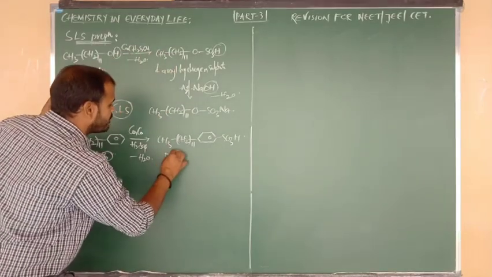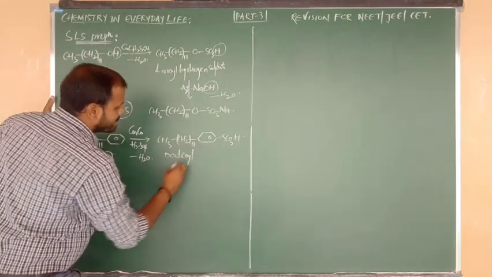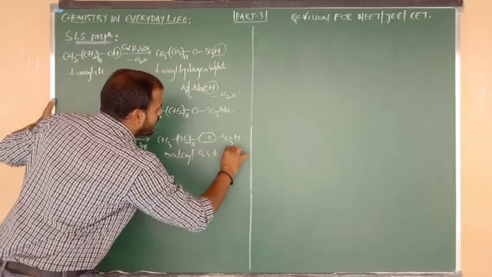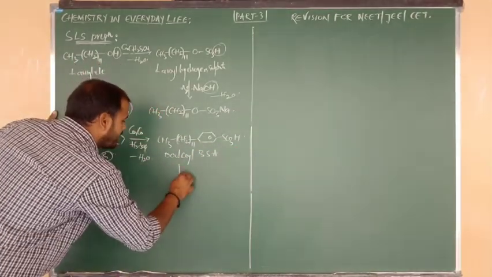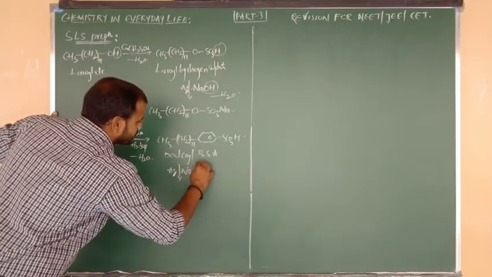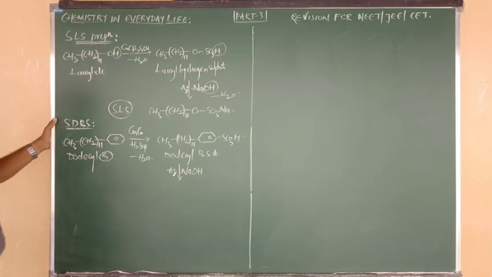So what is the name of this compound? Dodecyl benzene sulfonic acid. Dodecyl benzene sulfonic acid. Same, beta. Now it reacts with aqueous NaOH.